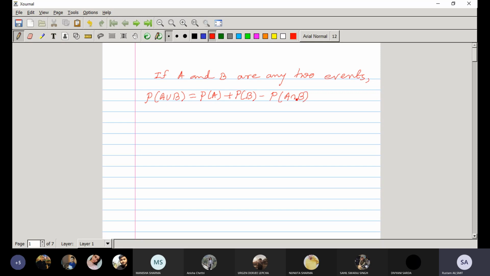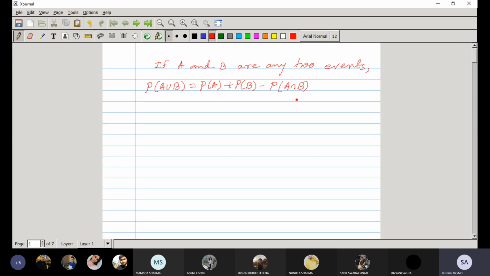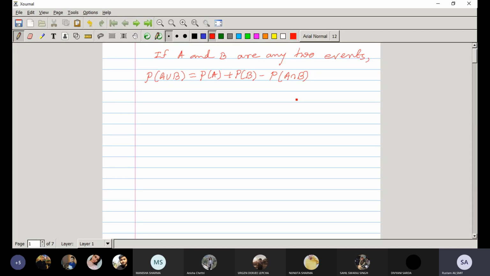Okay, if A and B are any two events, that is, the events A and B are not necessarily mutually exclusive, then probability of A union B is equal to probability of A plus probability of B minus probability of A intersection B. Let us try to see the proof of this result.